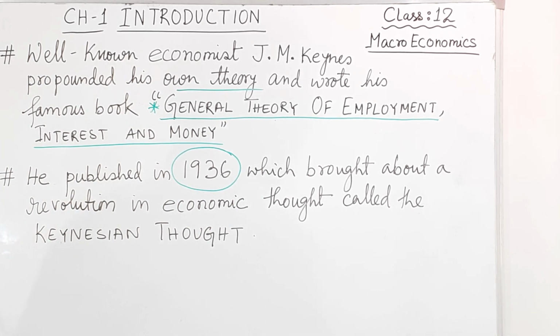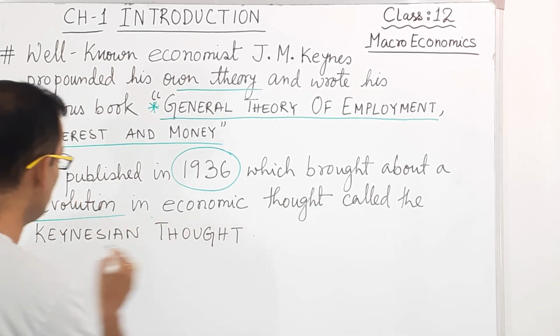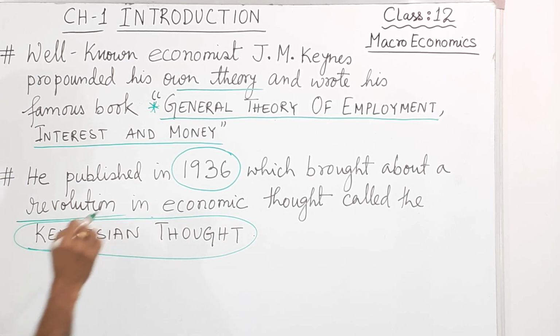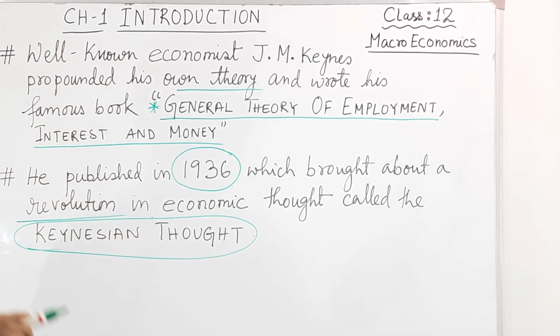He published this book in the year 1936, and this book brought a revolution, a change, to solve the problem of the Great Depression, which was during 1929 to 1933. That revolution in economic thought is called Keynesian thought.